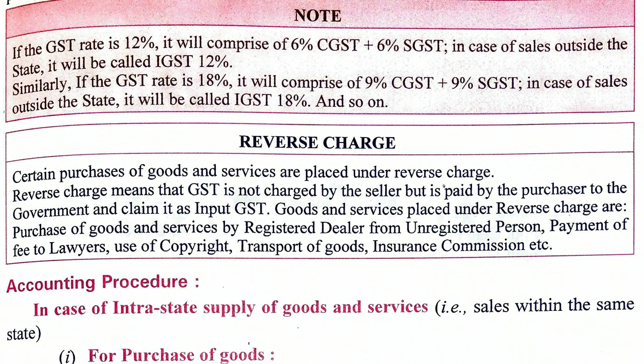Reverse charge. Certain purchases of goods and services are placed under reverse charge. Reverse charge means GST is not charged by the seller, but it is paid by the purchaser to the government and claimed as input GST. Goods and services placed under reverse charge are purchase of goods and services by a registered dealer from an unregistered person, payment of fee to lawyers, use of copyrights, transport of goods, insurance commissions. So you cannot reverse them or collect GST against them.